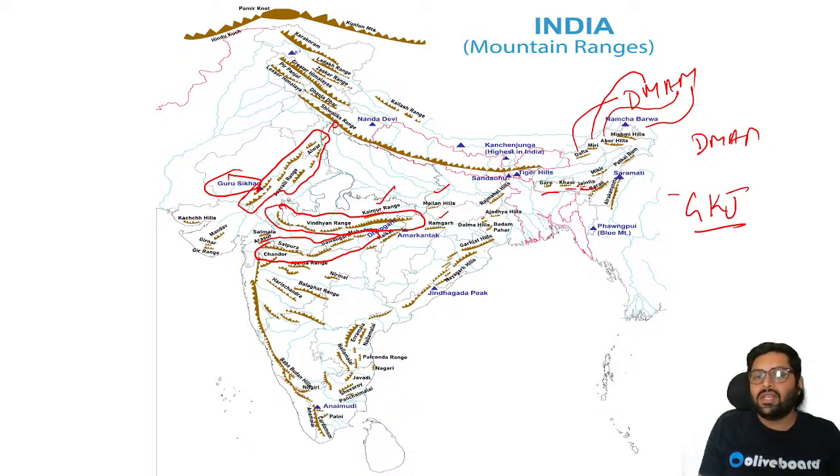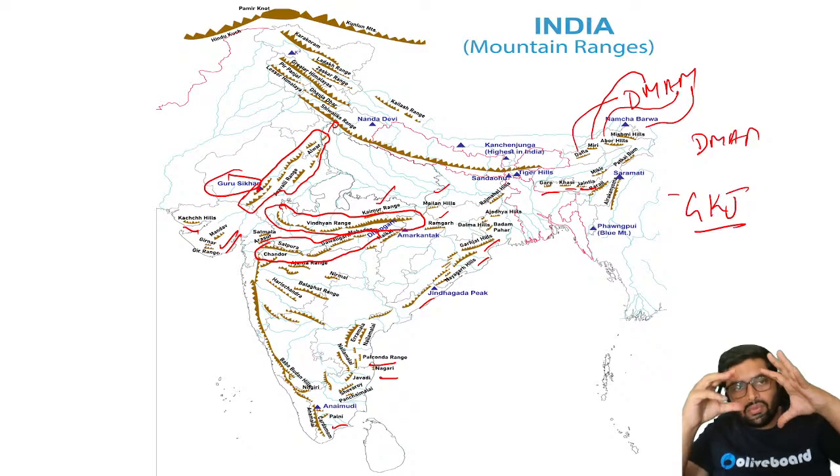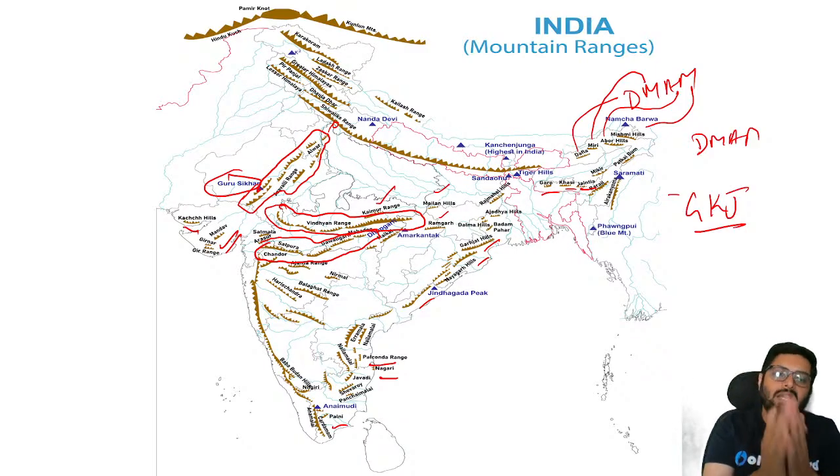Garo, Khasi, Jaintia. This map is very important. It shows you many hill ranges of peninsular India. Garjat, Mangarh, Palkonda, correct? Javadi, Chevroy, Palni Hills, Cardamom Hills, Anamalai Range. And here we have Kutch Hills and Gujarat Hills, Girnar Hills. So these are the most important mountain and hill ranges and rivers of India.